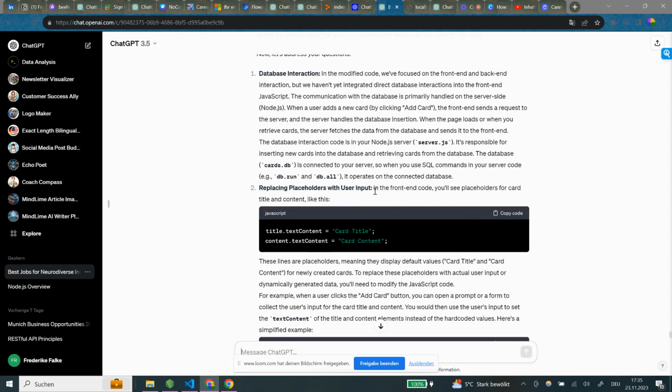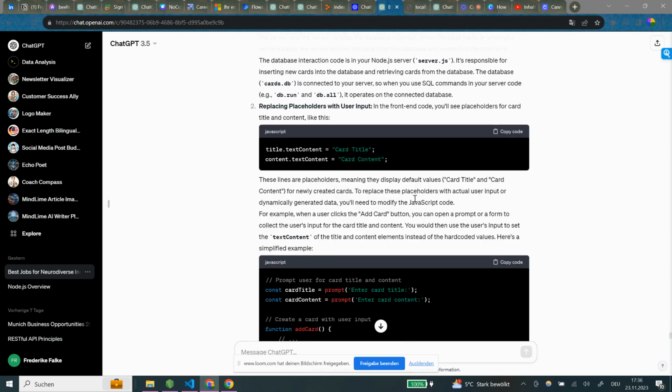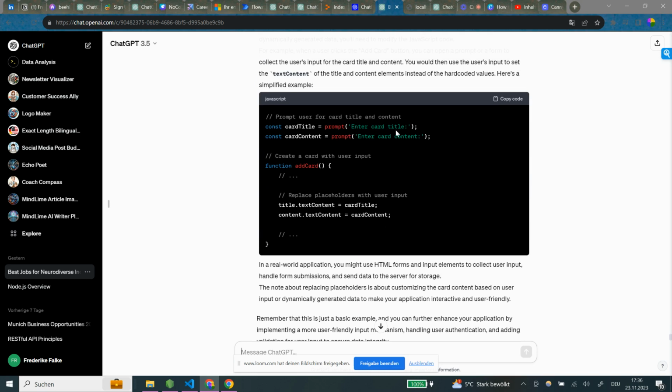Replacing placeholders with user input. In the front-end code, you'll see placeholders for card title and content like this. These lines are placeholders, meaning they display default values for newly created cards. To replace these placeholders with actual user-inputted or dynamically generated data, you'll need to modify the JavaScript code. For example, when a user clicks the Add Card button, you can open a prompt or form to collect the user's input for the card title and content. You would then use the user's input to set the text content of the title and content elements instead of the hard-coded values. Here's a simplified example.